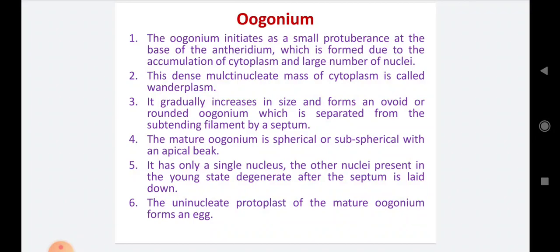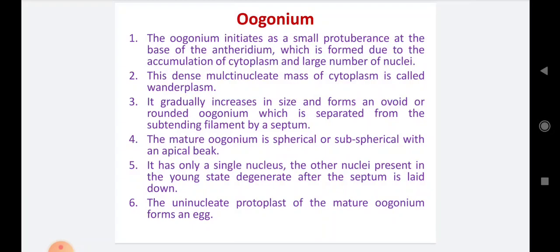The oogonium always develops on the same filament where the antheridium develops. Toward the lower side of the antheridium, some protoplast accumulates and a small protuberance develops, having a dense amount of cytoplasm and a multinucleate structure. That small protuberance is converted into the oogonium.